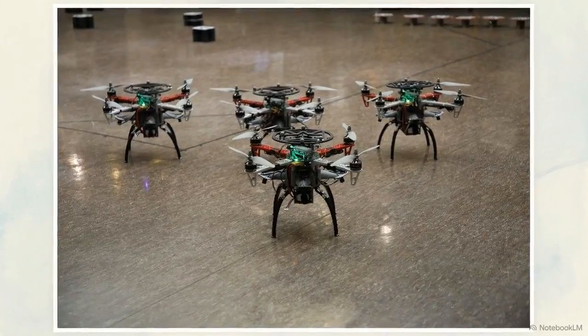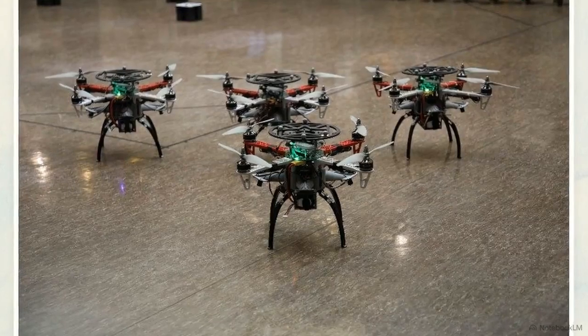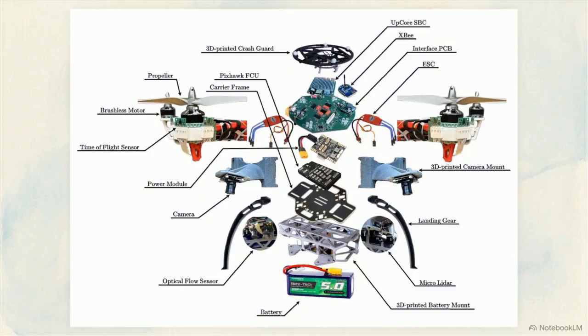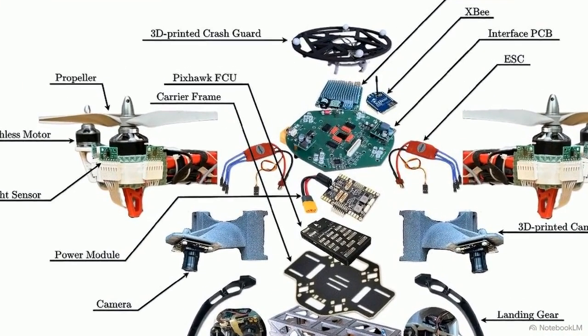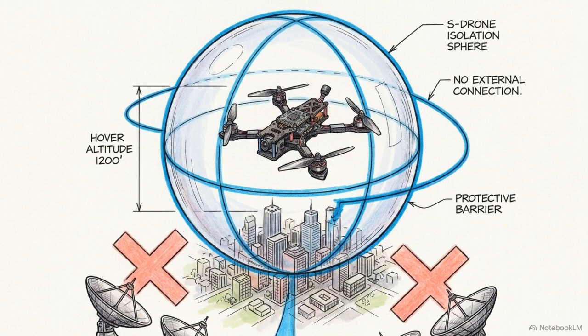To see how the hardware tier operates, we look at the S-drone, an open-source platform engineered specifically for strictly onboard processing. This exploded view shows the S-drone's flight control electronics, anchoring autonomy on a Pixhawk 4 flight controller and downward-facing cameras. This circuit board diagram details the interface managing power distribution and high-speed data transfer between the computer and flight controller. Notice the deliberate absence of off-board sensing modules. The drone is physically isolated from ground stations by design.